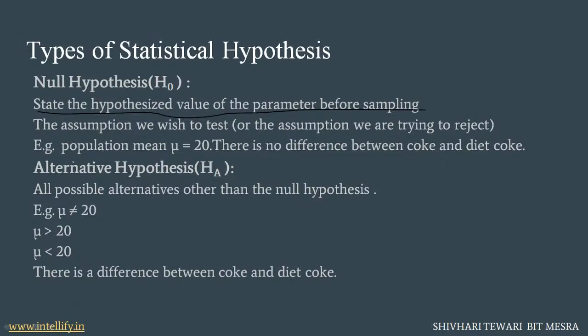Like population mean mu equals 20, there is no difference between Coke and Diet Coke. In the previous example I have taken H0 and H1. The H0, the initial condition, is that two-thirds of the students of the college prefer Pepsi Cola over other brands. This is the null hypothesis, where he is going to test whether it is true that two-thirds of students of the college prefer Pepsi Cola. If this condition is true, then we can say our initial hypothesis can be accepted, but we cannot accept our null hypothesis. I will tell the reason in further slides why we cannot accept the null hypothesis.